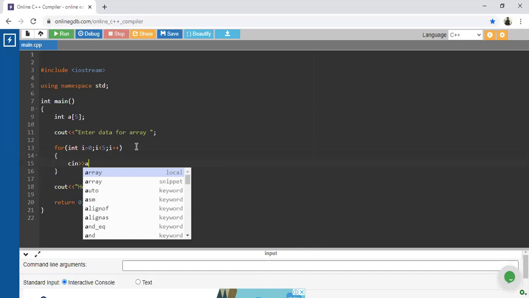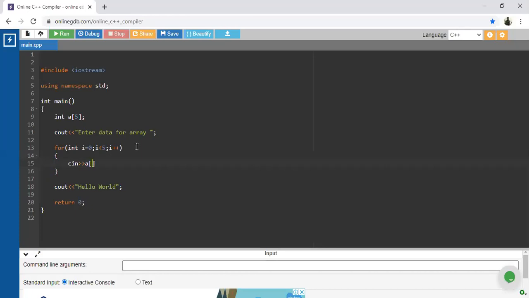So what is the name of that array? A is nothing but the array, and we have to store all the data with respect to their indices. So how are we going to provide indices? By using this I. So just look, guys, what will the first value for this I be? It is 0. Yes, guys, clear?